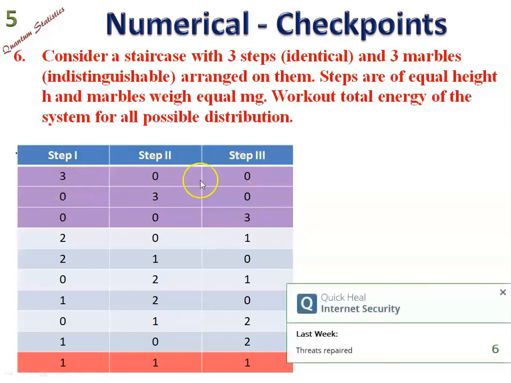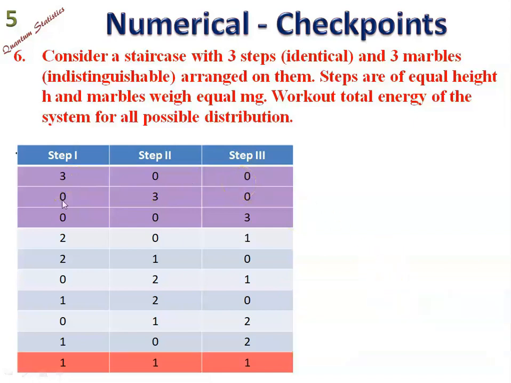On the other steps no particles, obviously, because we have to distribute three particles. No particle on first step, 3 particles on second step, no particle on third step. So 300, 030, 003 is one set of distribution.